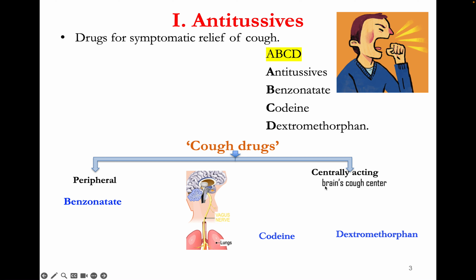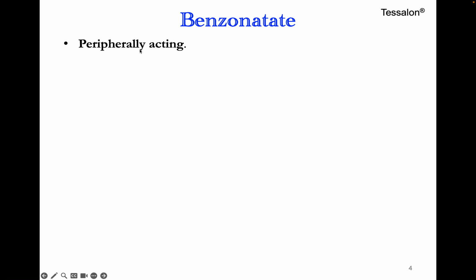The centrally acting ones act directly on the brain's cough center and decrease its activity, so the cough reflex will decrease. But the peripherally acting one decreases the cough reflex by acting on the peripheral vagus nerve, okay? The centrally acting drugs codeine and dextromethorphan are also called narcotic and non-narcotic agents. So let's look at benzonatate first. Benzonatate is a peripherally acting non-narcotic antitussive, and it is indicated for cough.